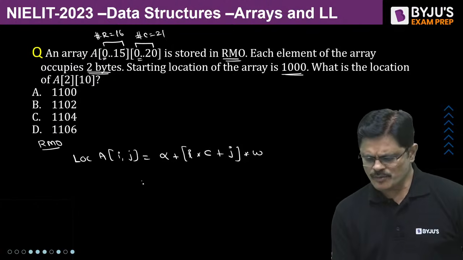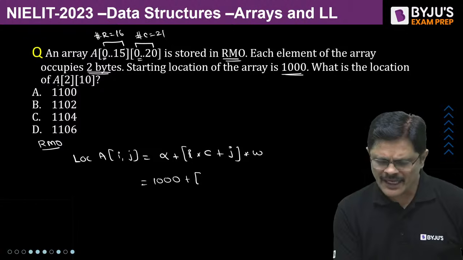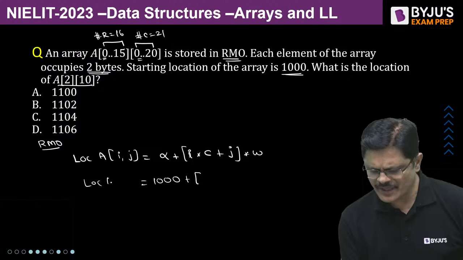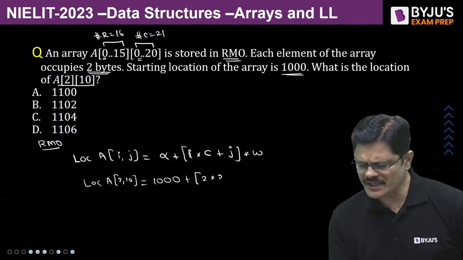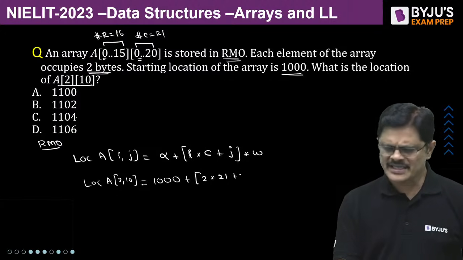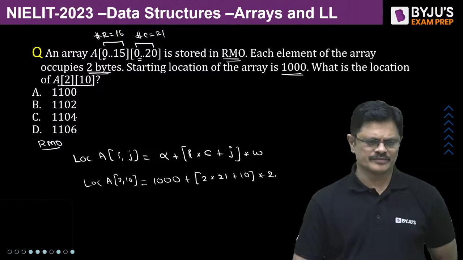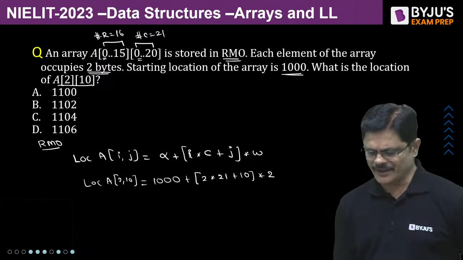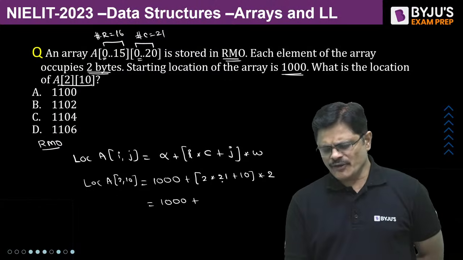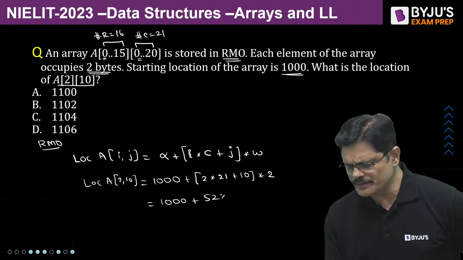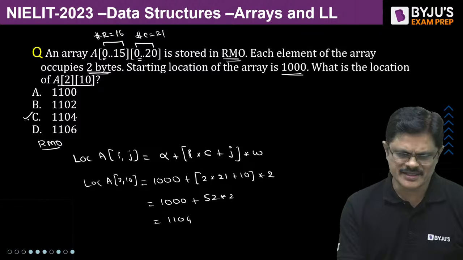So the base address is 1000. You want the location of A[2][10]. This is 2 into columns, that is 21, plus j value 10, into size of each element, which is 2. Very good, you people are rocking. So the answer for this problem would be 1000 plus 52 into 2, that is 104. That is 1104, option C. Super.